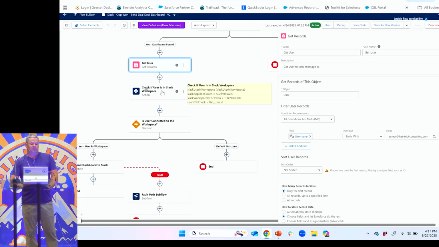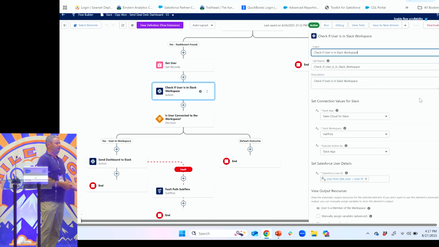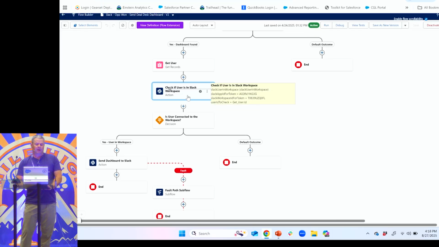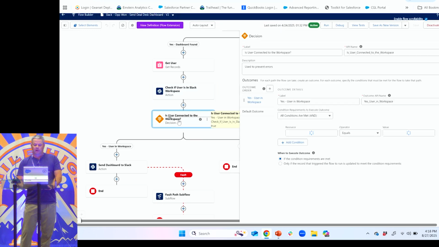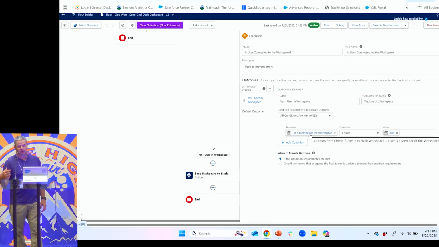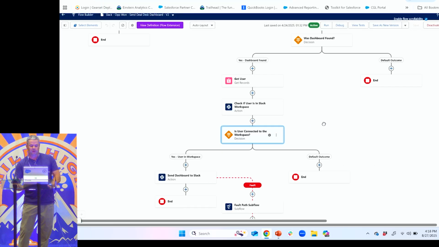Then this is a simple Slack action. Just checks to see if that person is in that Slack workspace, right? You're not going to be able to send that message if it's not. So it's just saying, did that person match, yes or no? And this is out of the box. It's nothing custom. I always do a decision here, just saying, was the outcome or the output from that action true? Meaning, yes, the person is in the workspace. That way we're preventing further errors.